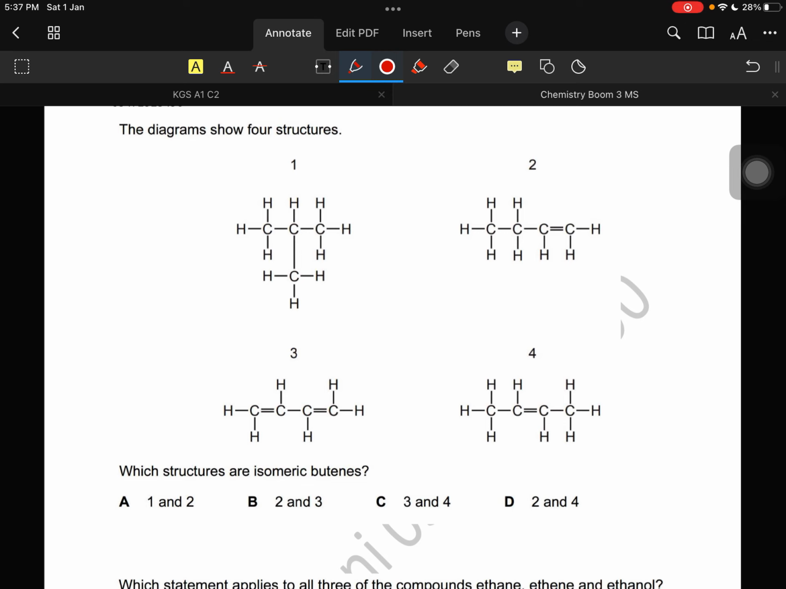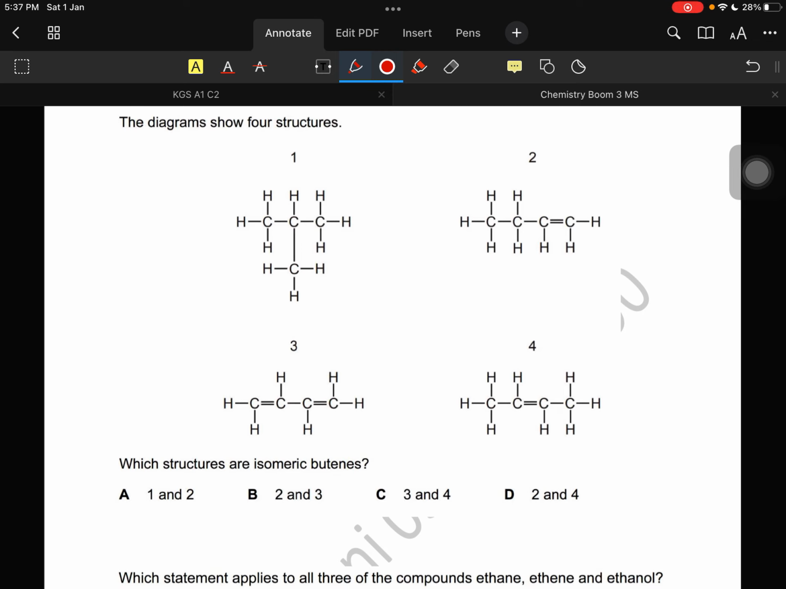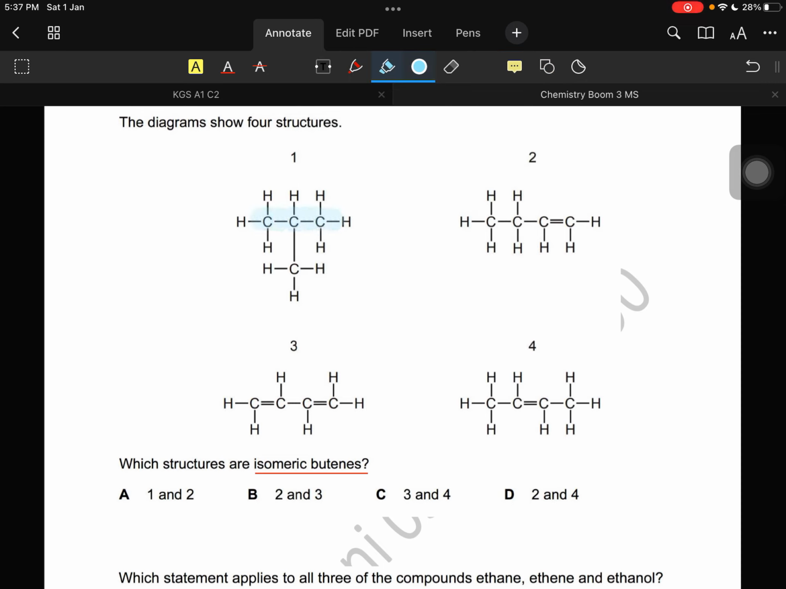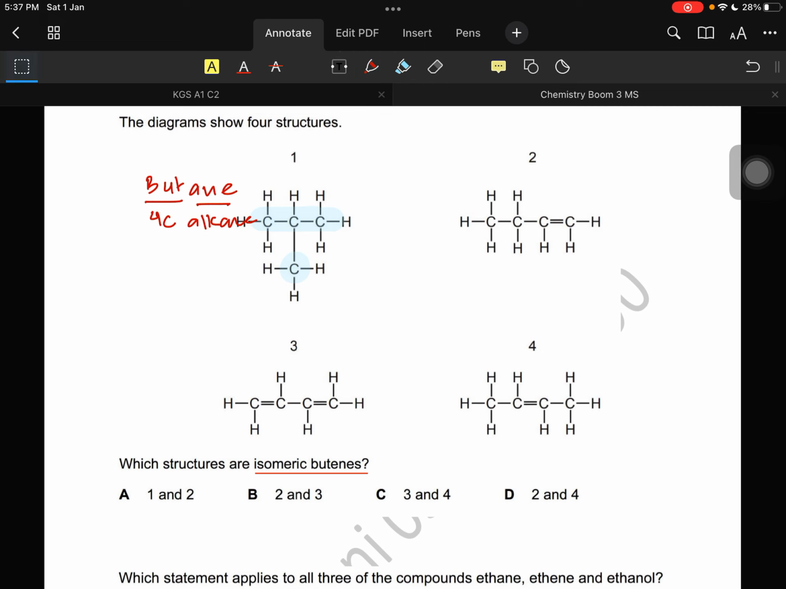this video, where we are saying over here that the diagram shows 4 structures. Which structures are isomeric butenes? So they want isomeric butenes. Let's find out. The first one is not even a butene, it has no carbon-carbon double bond. It is not a butene, it's a butane. It's a 4 carbon butane alkane, because it doesn't have a carbon-carbon double bond. So I'm going to move it a little over here.